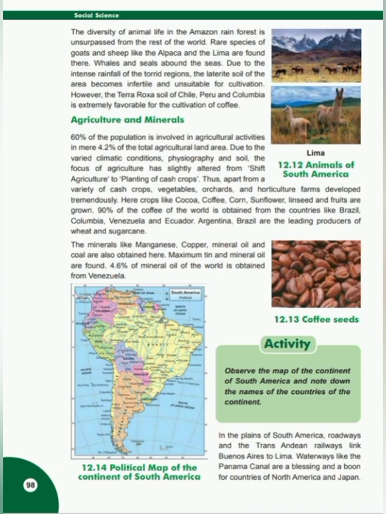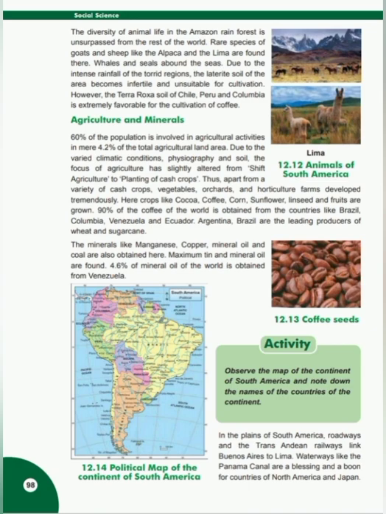The diversity of animal life in the Amazon rainforest is unsurpassed in the rest of the world. Rare species of goats and sheep like the alpaca and the llama are found there. Whales and seals abound in the seas. Due to the intense rainfall of the torrid regions, the laterite soil of the area becomes infertile and unsuitable for cultivation. However, the terra roxa soil of Chile, Peru, and Colombia is extremely favorable for the cultivation of coffee.